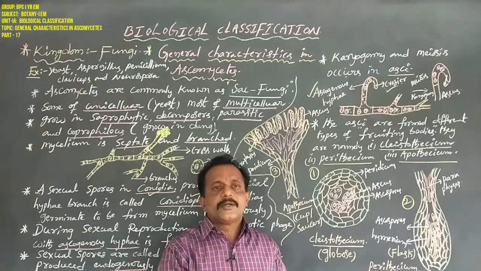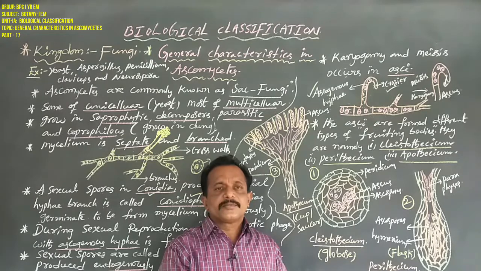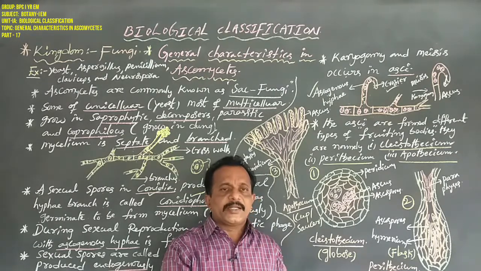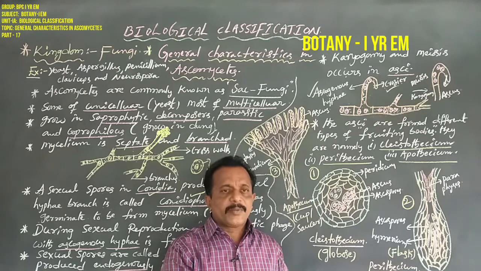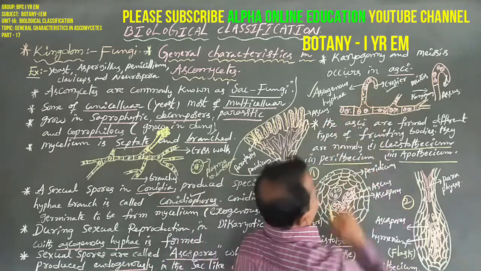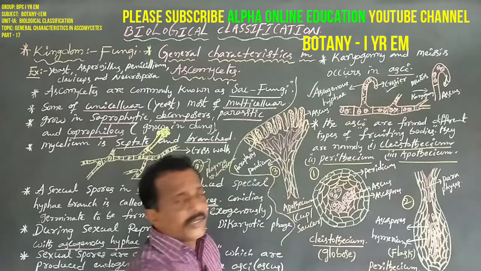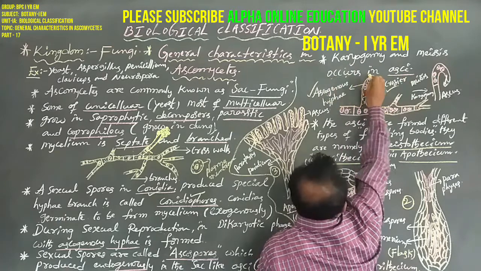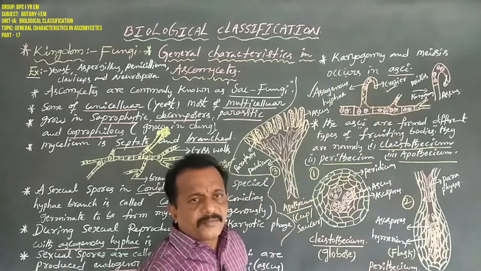But in ascomycetes members, the first step of the sexual cycle, plasmogamy, is not involved. Plasmogamy is totally absent, only karyogamy and meiosis are present. So dear students, karyogamy and meiosis occur in asci.